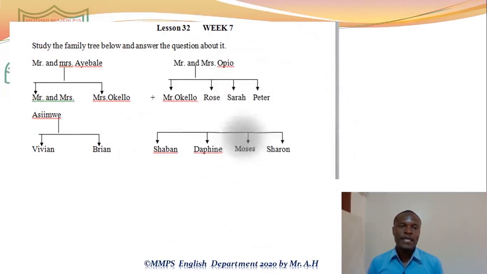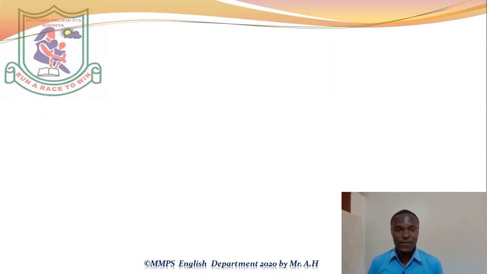family tree that Mr. Okello married the sister of Mr. Asimwe, and that's how she came to be called Mrs. Okello. So we say, what is the relationship between Mrs. Okello and Mr. Asimwe? We say Mrs. Okello is the sister of Mr. Asimwe. Not a sister to, but a sister of.